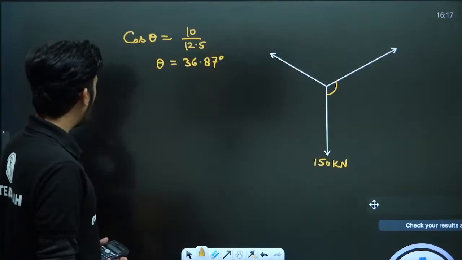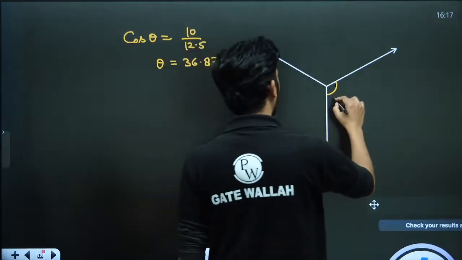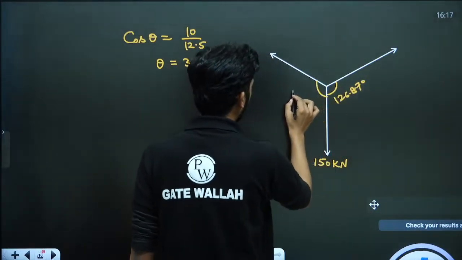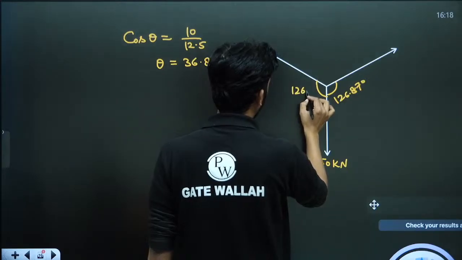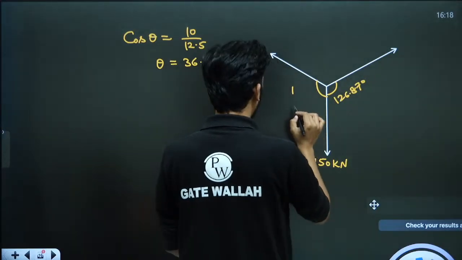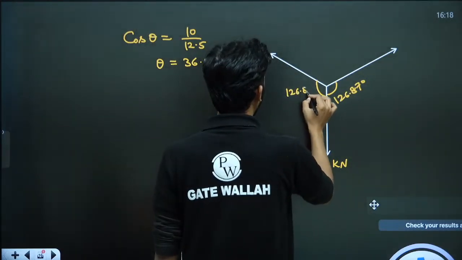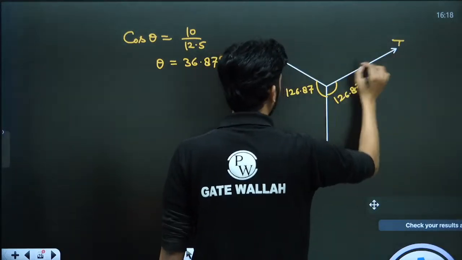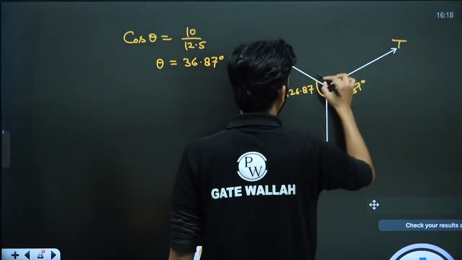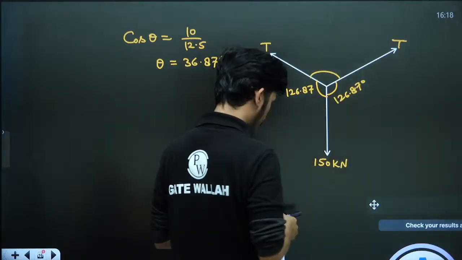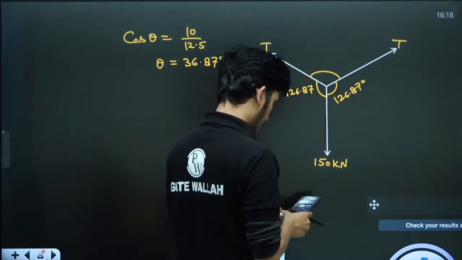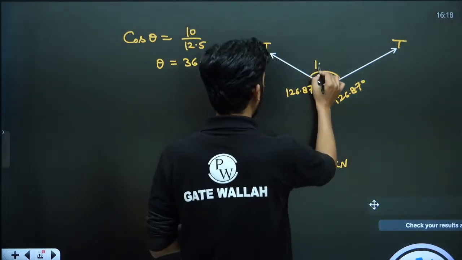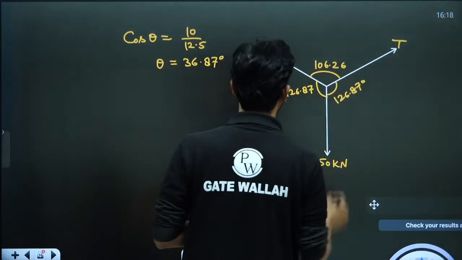So 90 plus theta is 126.87 degrees. Here again 126.87 degrees. Which means both T will be the same, and that is absolutely correct. And this angle we also require, which will be 360 minus 2 into 126.87, which is 106.26 degrees.